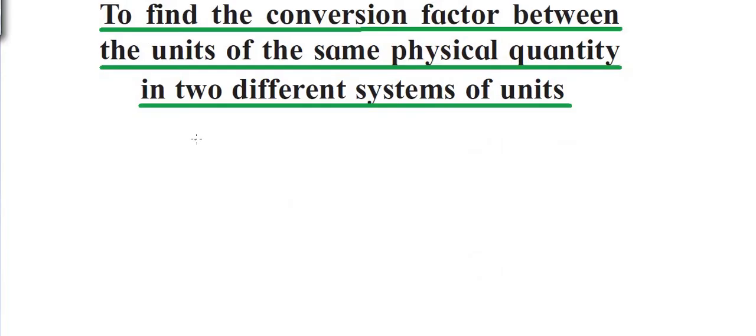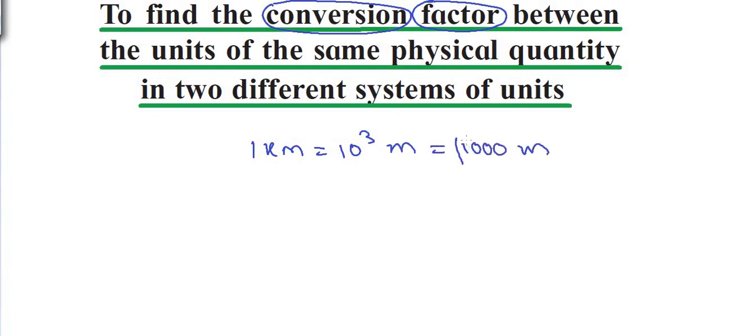The third application of dimensional analysis is to find the conversion factor of a physical quantity between different systems of unit. Now what is the conversion factor? I'll explain this first and then we'll go for a particular example. See, 1 kilometer is equal to 10 raised to 3 meter, that is 1000 meter. So to convert a kilometer into meter, we have to multiply it by 1000. This 1000 is the conversion factor to convert distance from kilometer to meter. So a quantity with which we have to multiply a given unit in order to change it into another system is known as conversion factor.